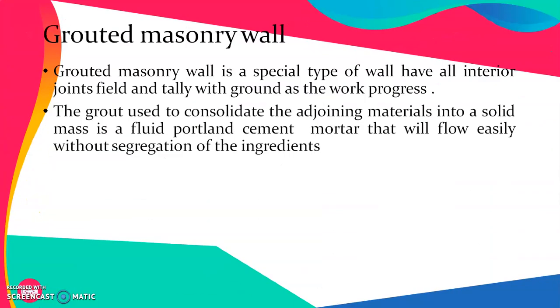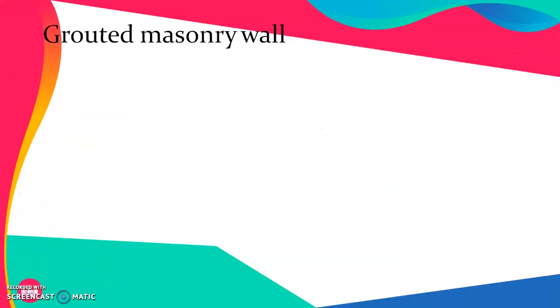The third is the grouted masonry wall. A grouted masonry wall is a special type of wall which has all interior joints filled with grout as the work progresses. The grout is used to consolidate the adjoining material into a solid mass, and it is a fluid Portland cement mortar that will flow easily without segregation of the ingredients.